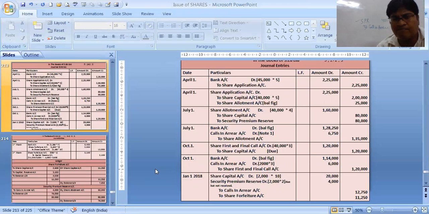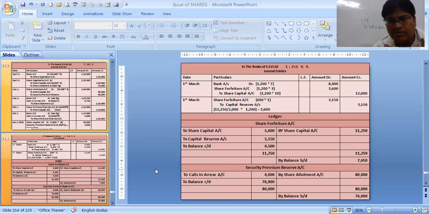Next, we have the security premium reserve account. To calls in arrear 4000 is written. And by share allotment, at the time when we made the due allotment entry, 80,000, and to balance carried down 76,000. In SPR, the balance is left. The balance in share forfeiture is 4,500.